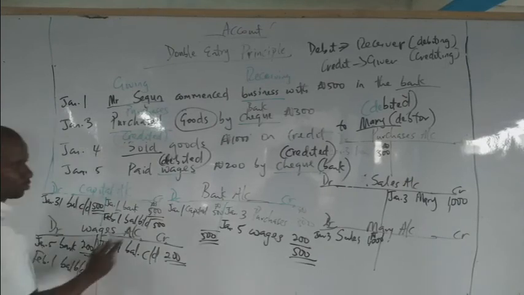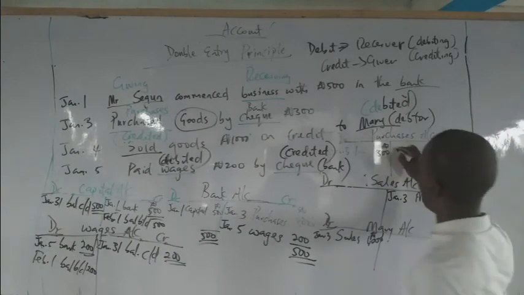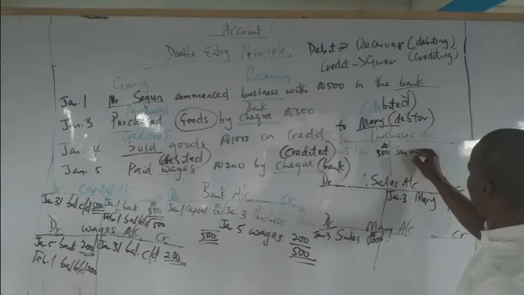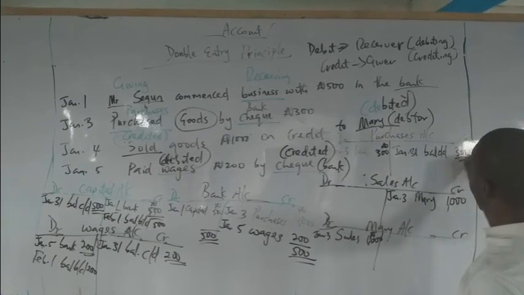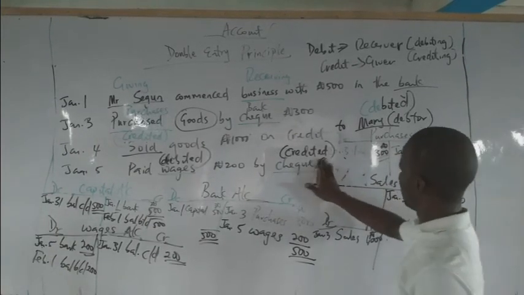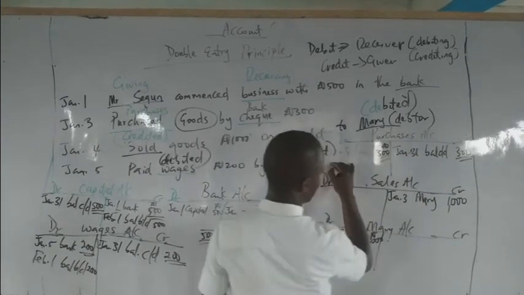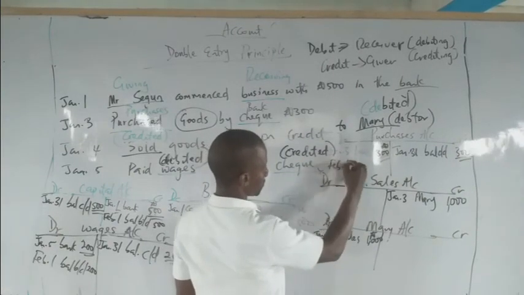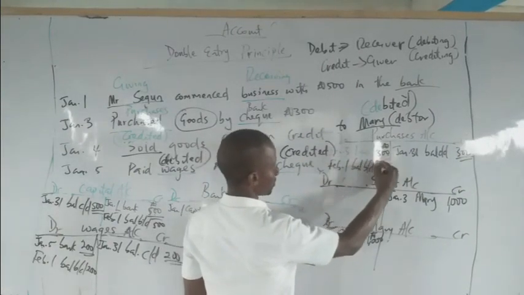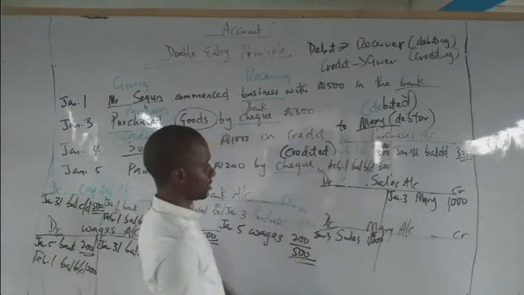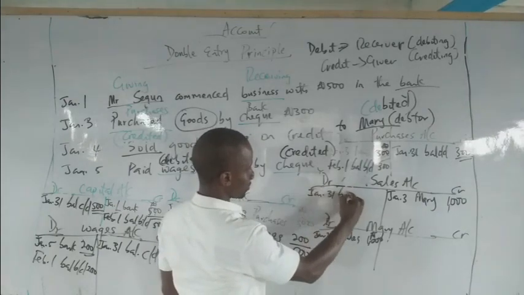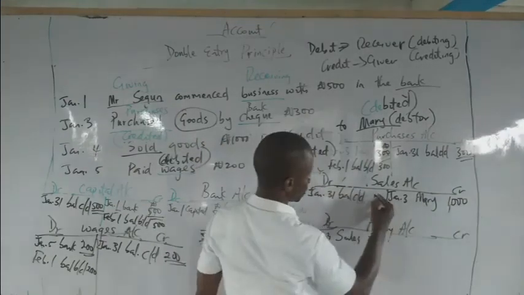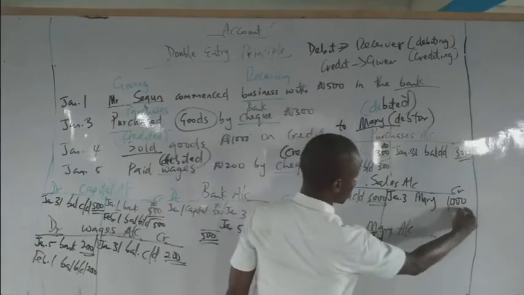So we have closed three accounts. We'll now come here again. January 31st, closing balance, C/D, 300 naira. Then 1st of February, opening balance, 300 naira. That one is closed. Then, January 31st, closing balance, how much? 1,000 naira. That account is closed.